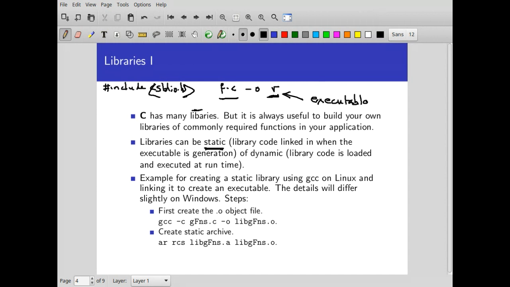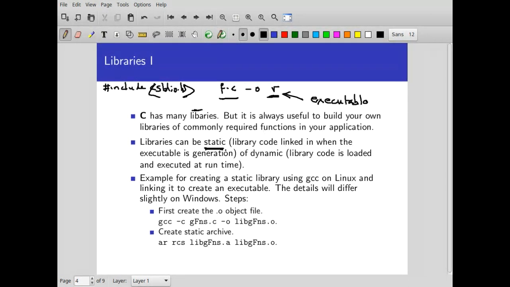So for example, all kinds of Windows programs, you download the executables from sites and install them on your computer, and it works. So exactly that is what this allows you to do. It allows you to create a static program which is all linked in. All the functions which have been defined in the libraries are part of your executable, and that is why it is called a static library, right?